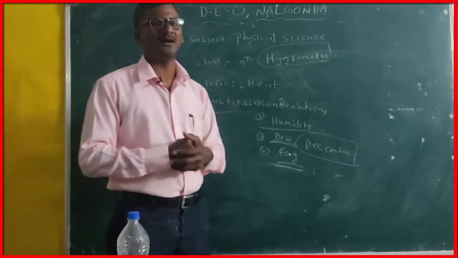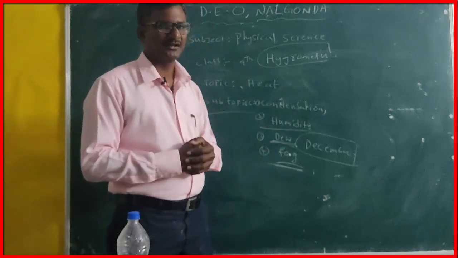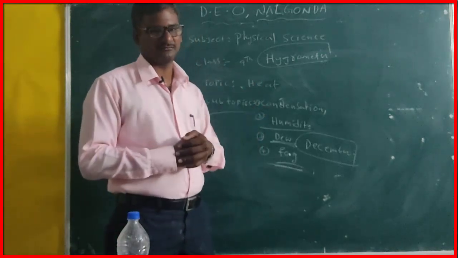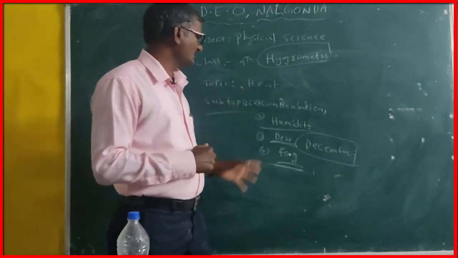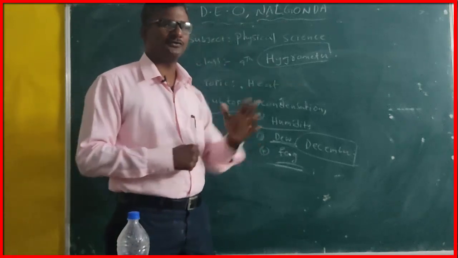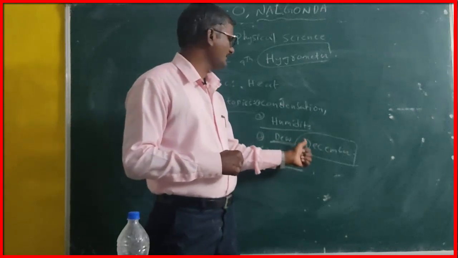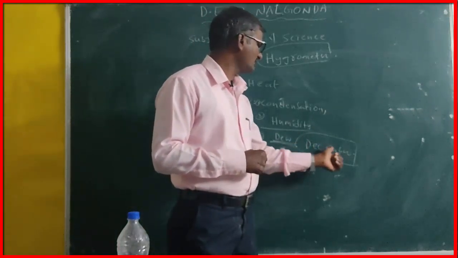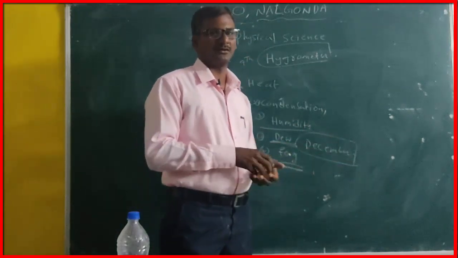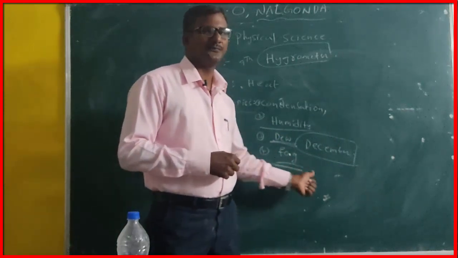Due to condensing of water vapor on those surfaces, we can see them in wet condition. The condensation of water vapor molecules from the atmosphere on those surfaces is called dew. Especially we can see dew in the month of December. Nothing but manchu in our common language. At the same time, what is meant by fog?